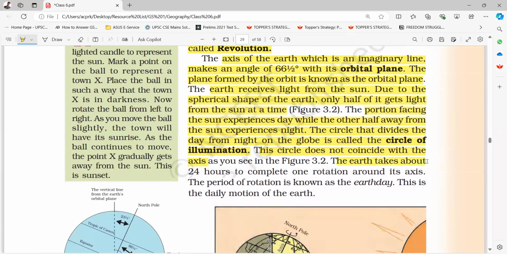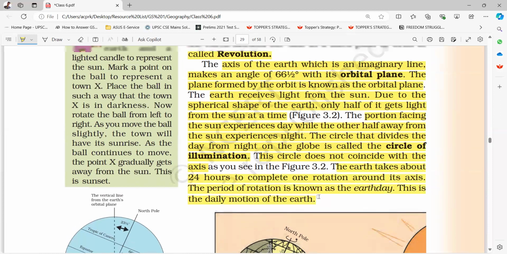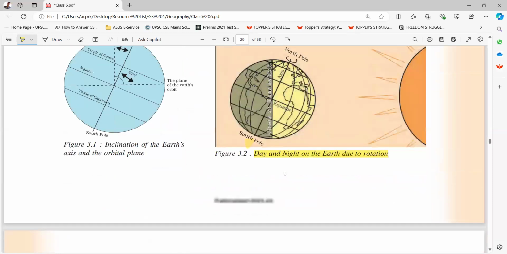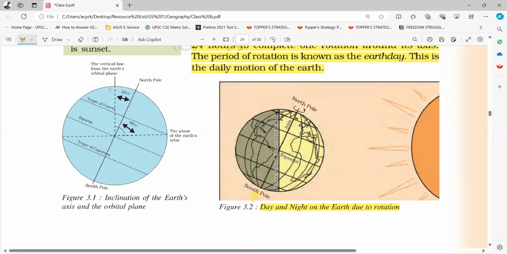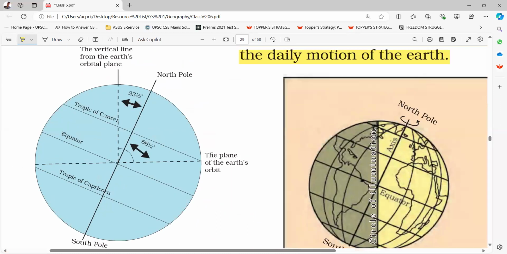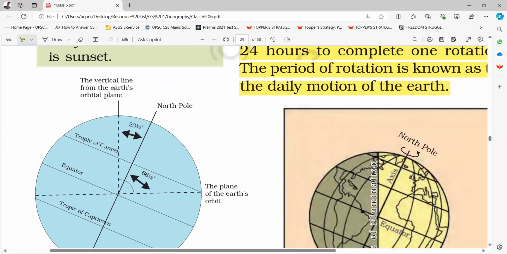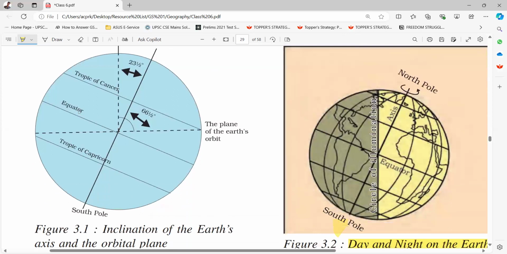The earth takes about 24 hours to complete one rotation around its axis. The period of rotation is known as earth day. This is the daily motion of the earth. Figure 3.1 shows inclination of earth's axis and orbital plane. South pole, the plane of the earth's orbit, north pole, the vertical line from the earth's orbital plane. Tropic of Cancer, equator, Tropic of Capricorn.